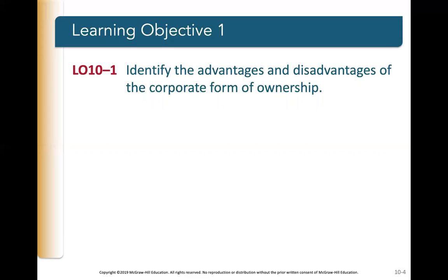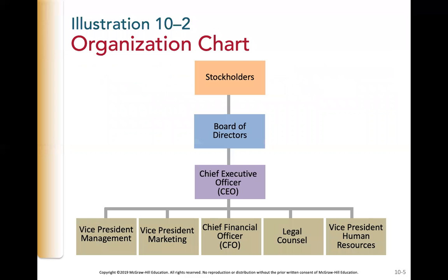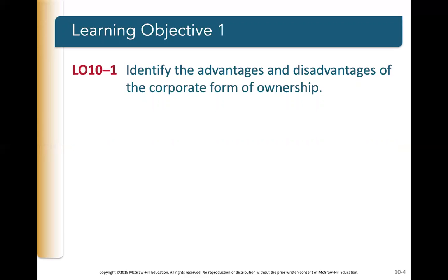Identify the advantages and disadvantages of the corporate form of ownership. Remember, a corporation is an entity that is legally separate from its owners and even pays its own income taxes. Corporations are formed in accordance with the laws of the individual states in which they are incorporated. So it's different depending on the state in which the corporation incorporates.